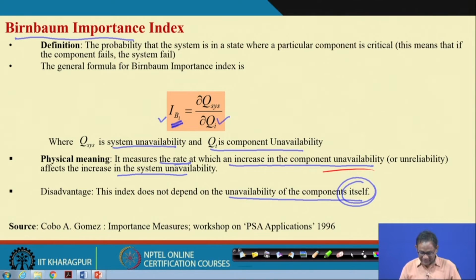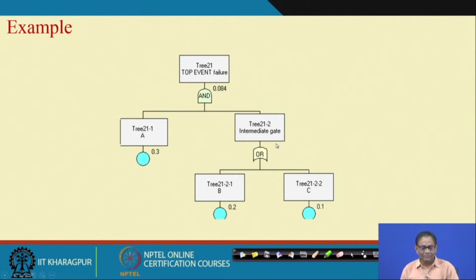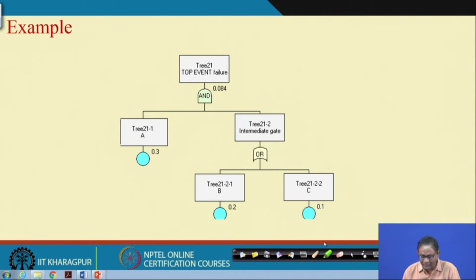Anyhow, let us see with an example. Now, let us concentrate on this. It's an example without any physical significant meaning that I am giving you. What we are saying is that there is a top event, and this top event will take place given one basic event A and another gate that we are basically calling the intermediate gate. So, these two are inputs, and there is an AND gate linked to the top event.